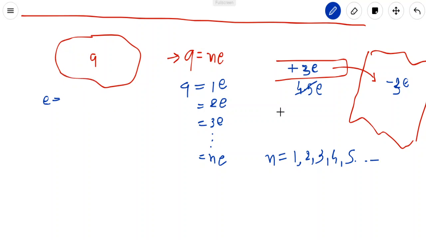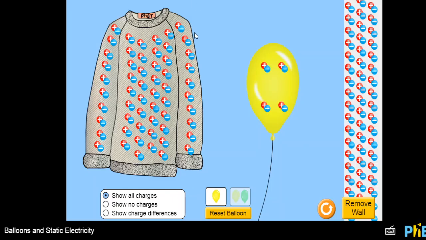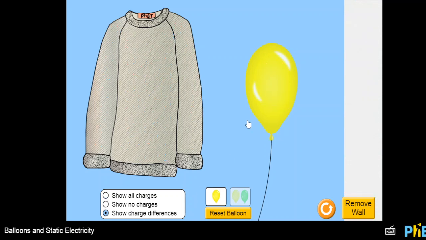So you see here we got packets, the discrete values. Now see here, the sweater and the balloon both have 0 charge initially.